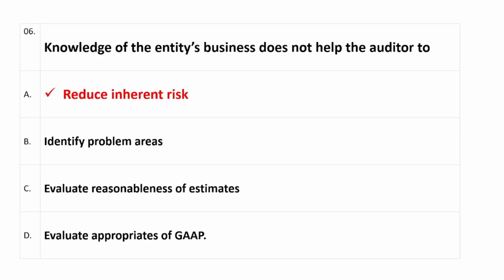Question number 6 है हमारे पास. Knowledge of the entity's business does not help the auditor to. Right answer is option A, which is reduce inherent risk.